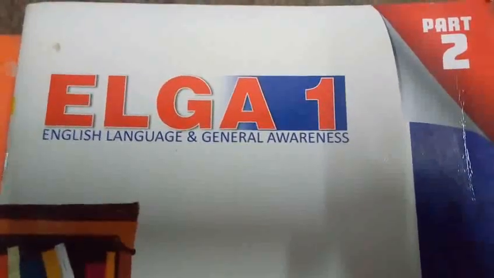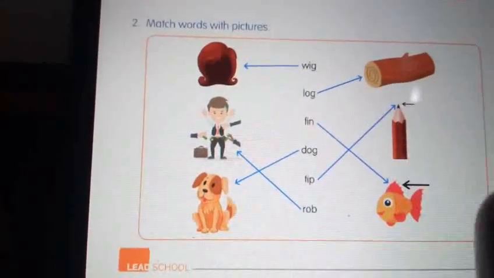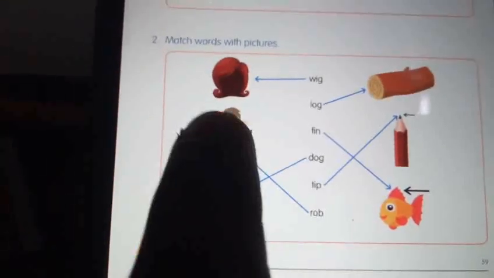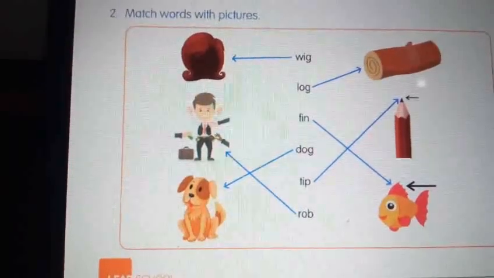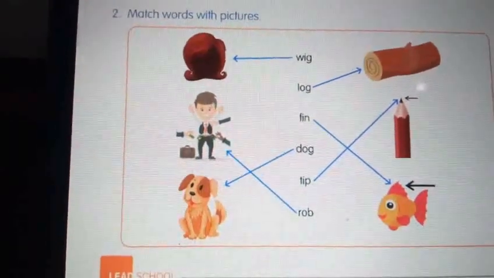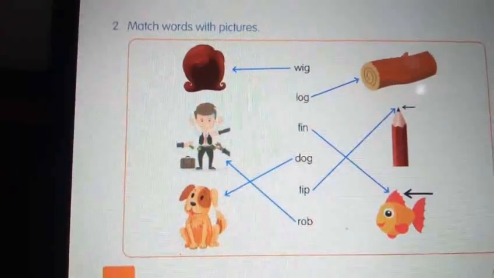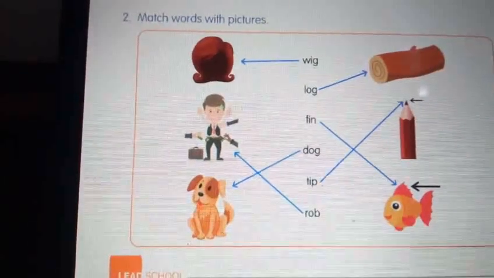Okay? See this, my dear children. Match the words with pictures. Wig, log, fin, dog, rob, then tip. You will complete this. All are correct, my dear children? Yes. If you make a mistake means no problem. Now you have to rub and write it correctly, okay?